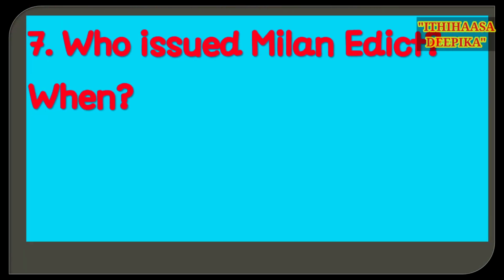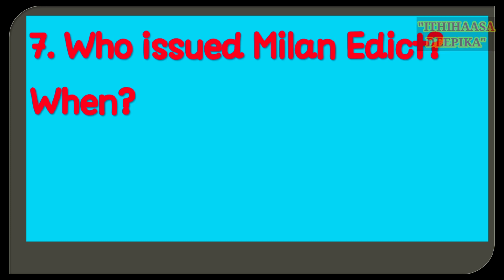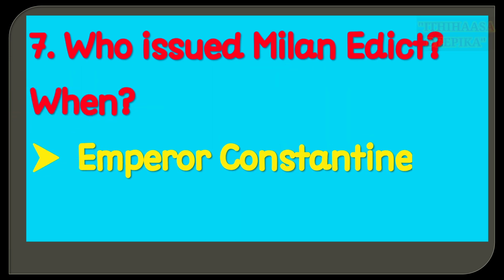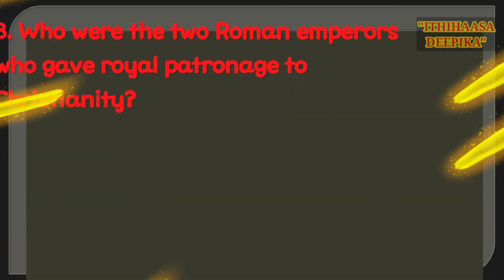Then question number 7. Who issued Milan Edict and when? Emperor Constantine issued Milan Edict in 313 CE.